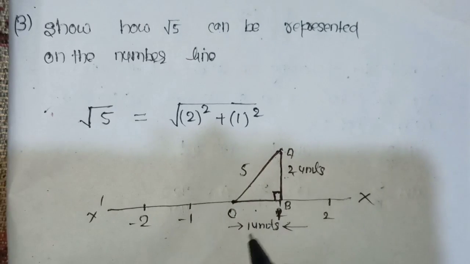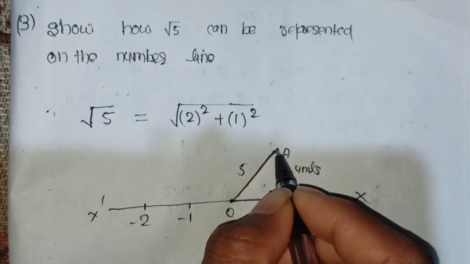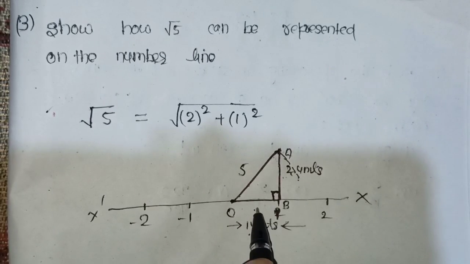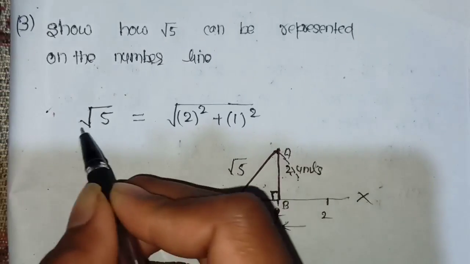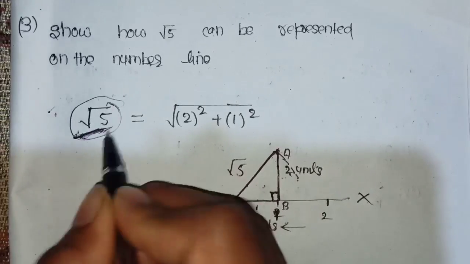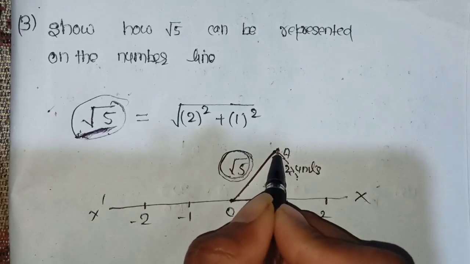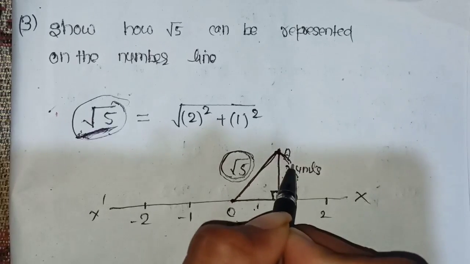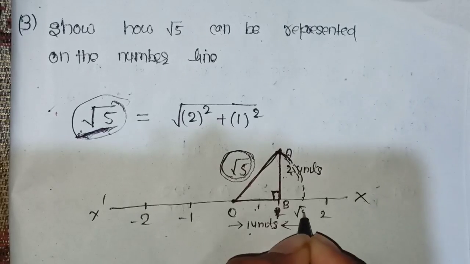Okay, and you have to do one thing. Suppose that this is called the radius, and you have to draw it like this. Actually 2 square plus 1 square, you will get root 5. And actually this is the number you have to represent on the number line, root 5, and you have got it here. Then you can do one thing, suppose this is the radius, and you have to draw it like that, and this is called root 5.